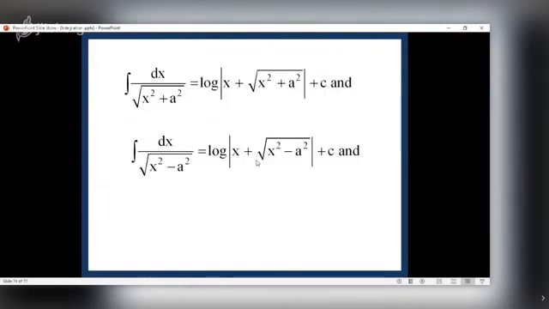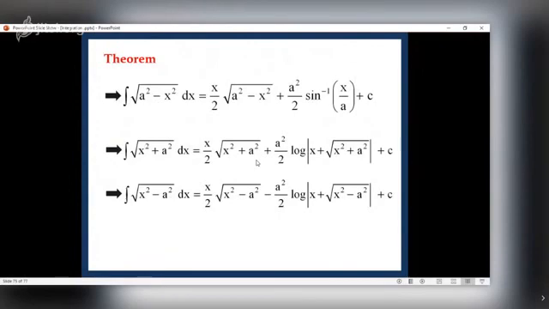These two more results, we have already listed them. Yes, these three results. Actually, these results can be remembered easily. I'll explain. Consider the first one. Basically, it is to be integrated by parts taking second function as 1. So first into integral of 1, which is x.